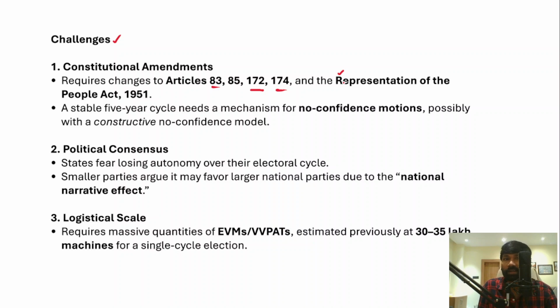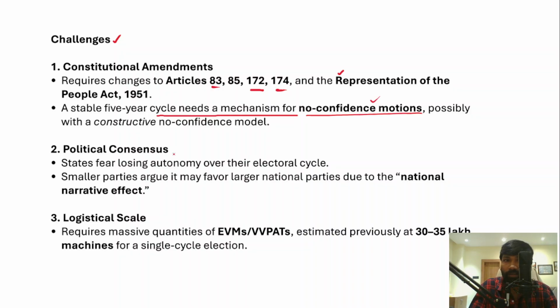Now, apart from that, a stable 5-year cycle needs a mechanism for no confidence motion. For example, if any no confidence motion has been introduced in any state legislative assembly, elections will be held. Now, the main question is whether the reconstituted state legislative assembly will work for the remainder of the period only, or for a full term of 5 years. As of now, if any state legislative assembly is dissolved and elections take place, the reconstituted state legislative assembly will enjoy a full term of 5 years, right?